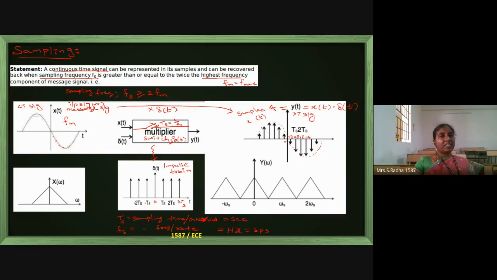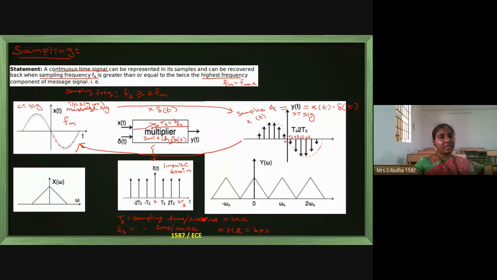What is the advantage when we maintain this? We can also reconstruct the original signal from the samples. Backward is possible. What is that backward? From the samples, we can also reconstruct x of t. From y of t, we can reconstruct x of t only when the sampling theorem is followed.